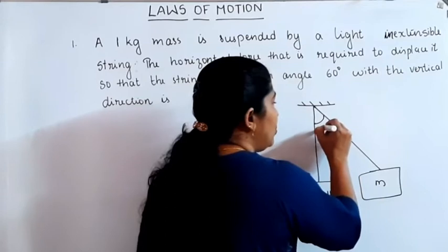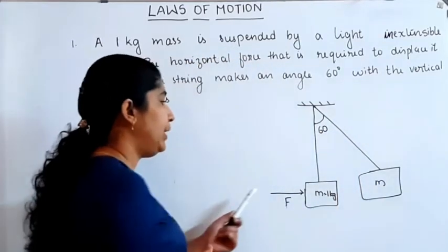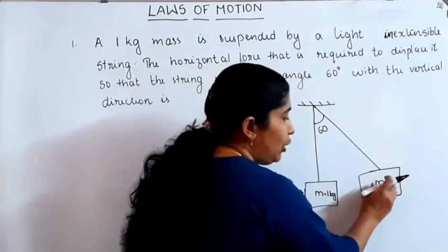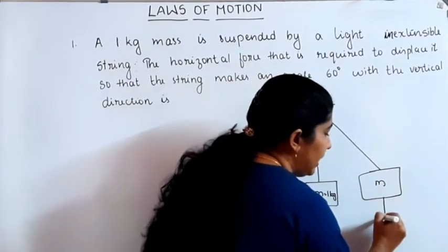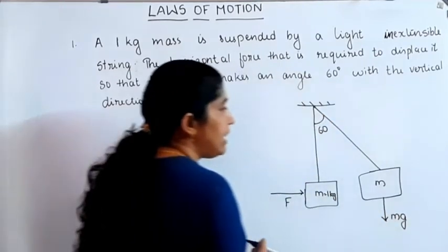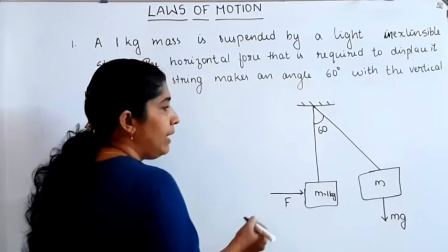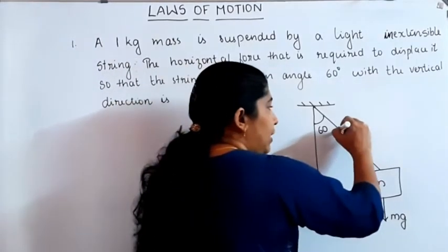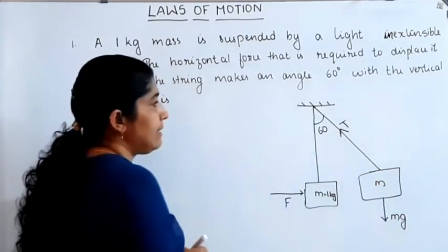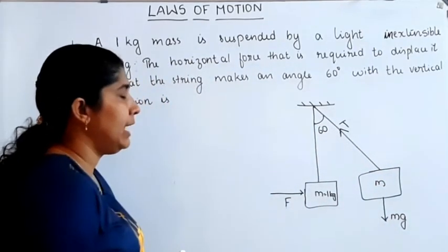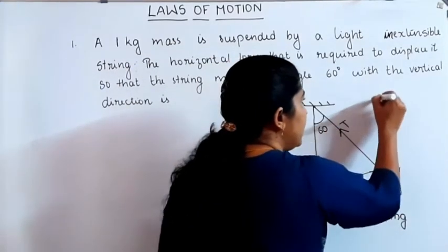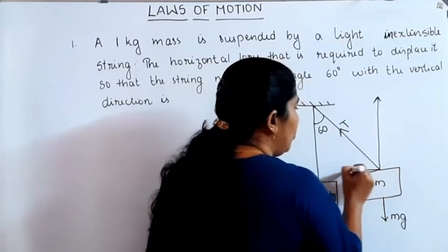This angle is equal to 60 degree. We want to find out this force applied. For this, we know that the weight of the body, which is acting vertically downward, is equal to mg. And the tension T acting on the string, which is at an angle 60 degree with the vertical, can be resolved into two perpendicular components.